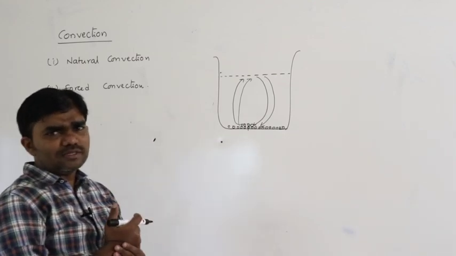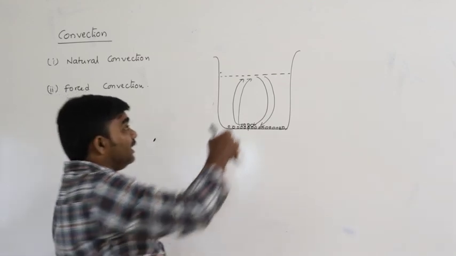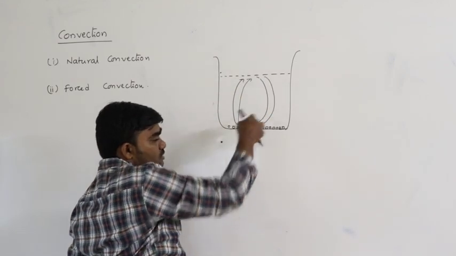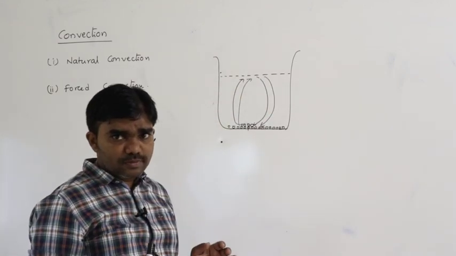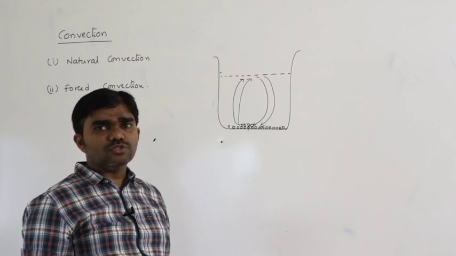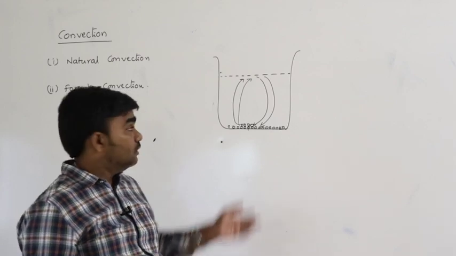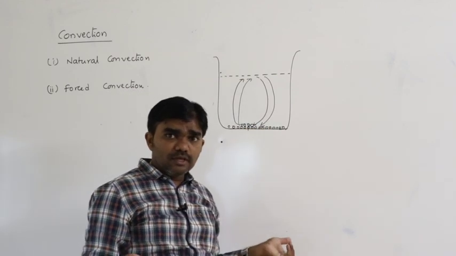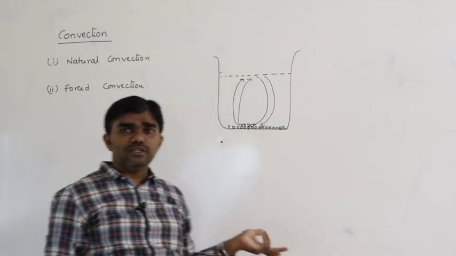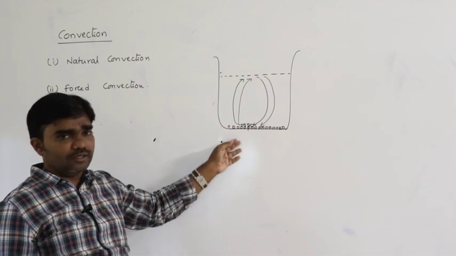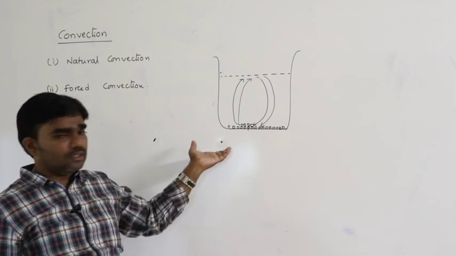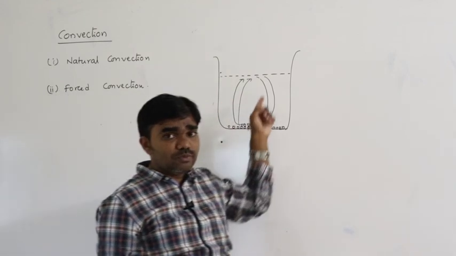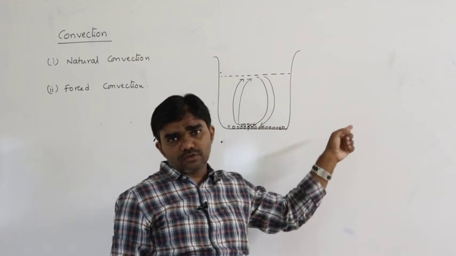The higher denser molecules move downwards, and this moving downwards is due to acceleration due to gravity. The particles moving from top to bottom is mainly due to acceleration due to gravity, nothing more than that. So gravity plays a very important role in this convection process.